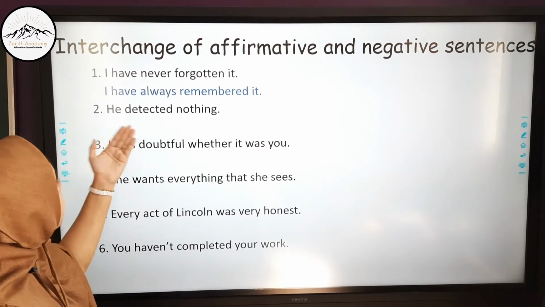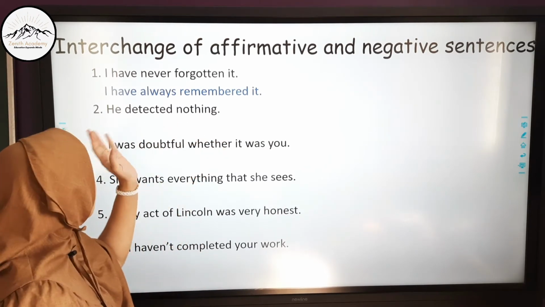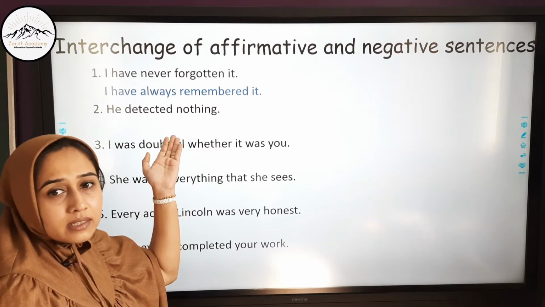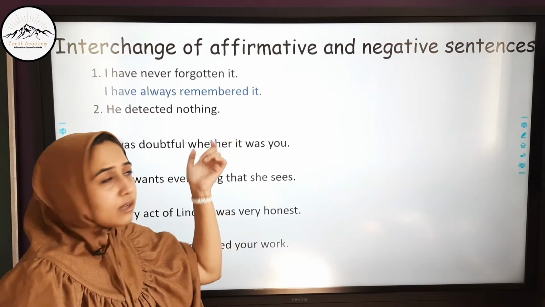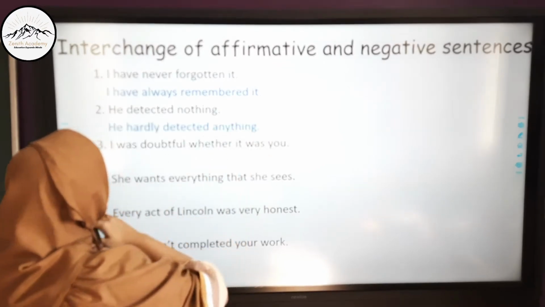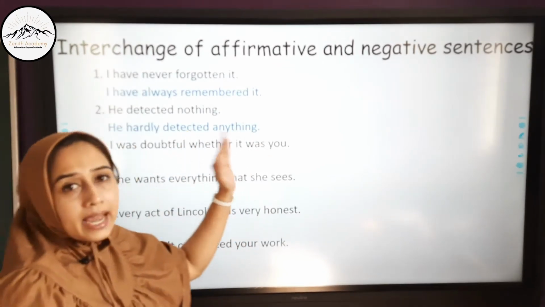Next one is, he detected nothing. Detected is again in past tense. Nothing is used. So, nothing is a word of negation. It is a negative sentence. So, it becomes, he hardly detected anything.